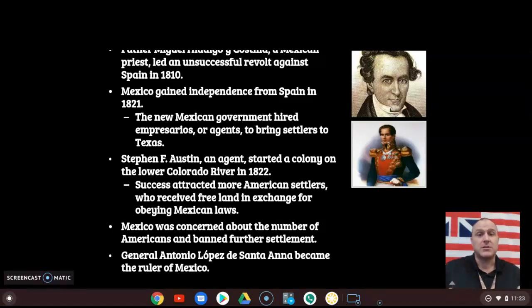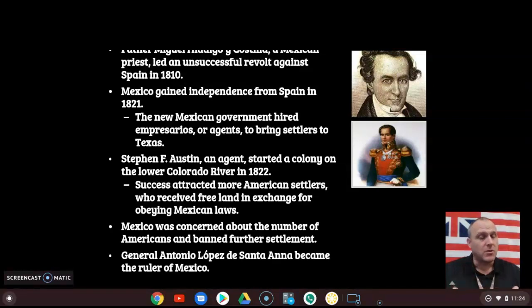Father Miguel Hidalgo y Costilla, who was a Mexican priest, led an unsuccessful revolt against Spain in 1810, and this really started the ball rolling into Mexico gaining its independence. And in 1821, after a change of leadership in Spain and in Mexico, the new Mexican government and the Spanish government signed a treaty to give Mexico its independence from Spain. So that's how Mexico gains its independence. It's just through a treaty, through new leaders between Spain and Mexico.